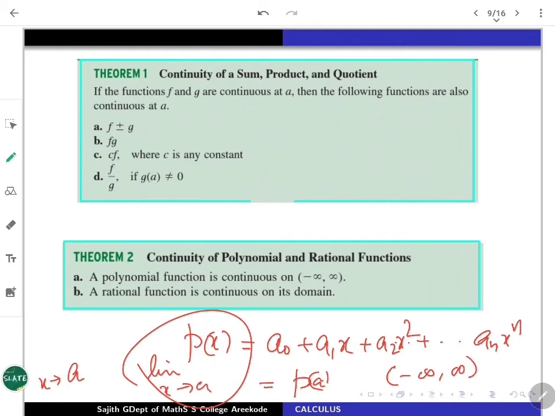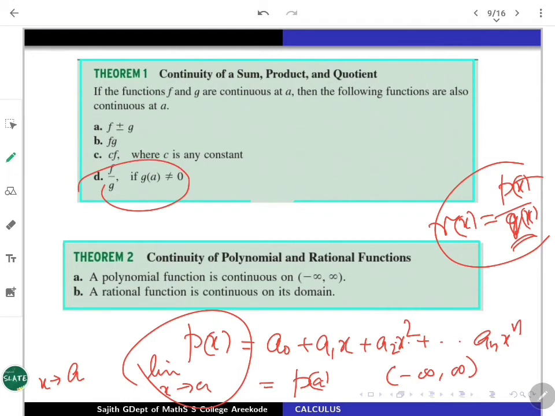A moment's thought will reveal that if you have a rational function, that is p of x by q of x, obviously on the denominator you have to work with the part where it is not 0. So using this part and all the other ingredients, one can say that a rational function is also continuous throughout its domain. I mean, wherever it is defined, that is what it means.